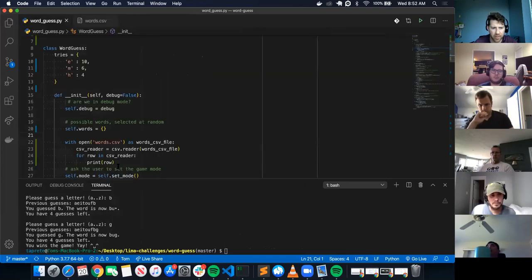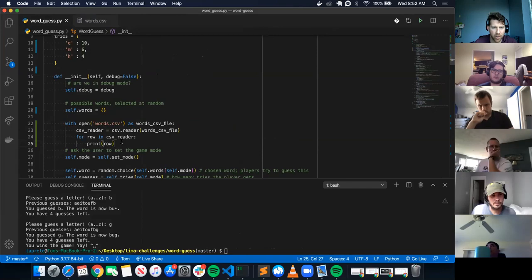So with that, I'm going to just run this to see what happens. With open, I'm opening the words.csv file. I'm assigning it to this words_csv file. I'm accessing the reader method that's in the csv module, and I'm passing in this words_csv file.